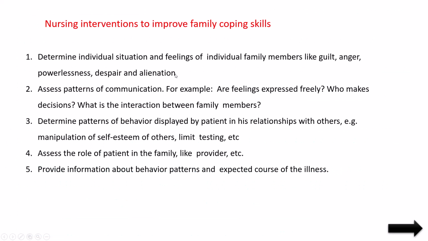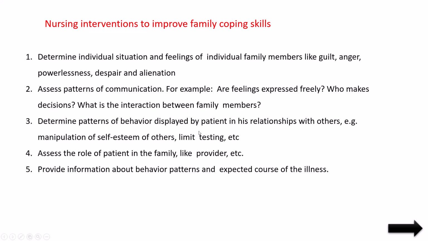So interrupted family process means there is a problem in the family. We have to determine the individual situation and feelings of individual family members. So what is his role in the family? How is he treated by the family, or how is he treating the family? Now the nurse has to assess the patient's patterns of communication, for example, whether feelings are expressed freely, who makes decisions, and what the interaction is between family members. These questions the nurse can ask the patient and get the information.